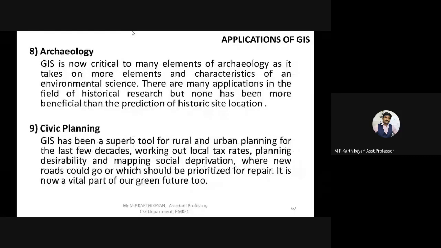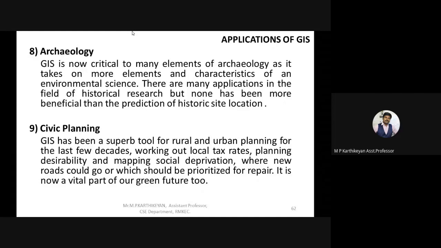Archaeology: digging up ancient history which has been buried, scanning and analysis are done to see what kind of soil is available over there. That kind of soil can be looked for in other places also.